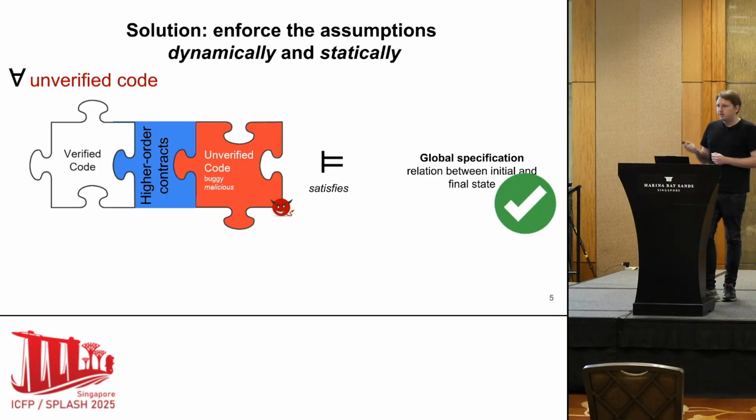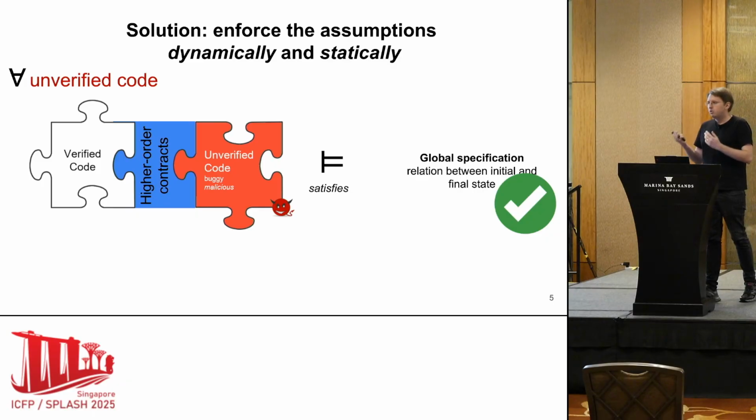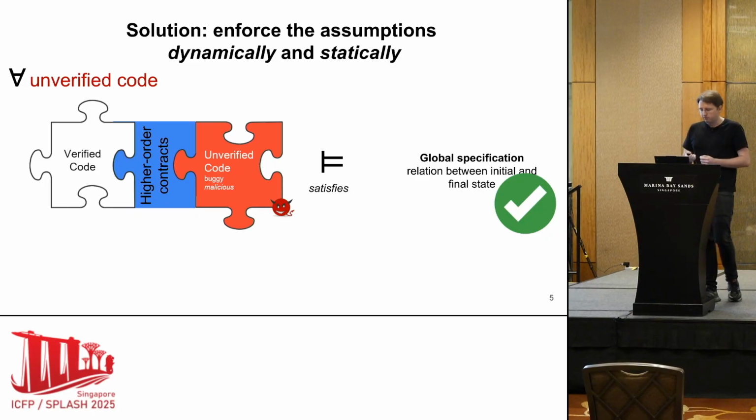To make it clear, this proof is done for any piece of unverified code. So given a verified program that is verified with respect to this global specification, this can be linked with any piece of unverified code, and it will still be secure.